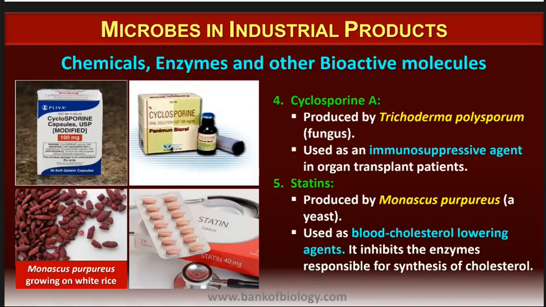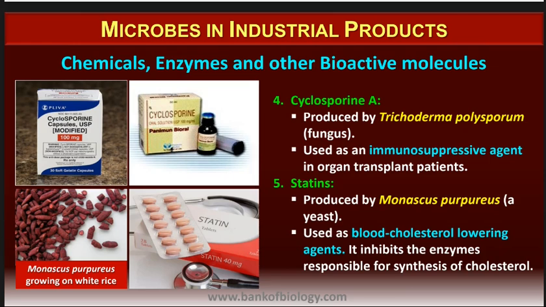Next, we have a few bioactive molecules like cyclosporine A. Cyclosporine A, what is its use? It is produced by Trichoderma polysporum. So that is a fungus, and it is an immunosuppressive agent which is basically used during transplantation of organs in patients. So the immunosuppressive drugs are given so that there is no immune rejection that takes place during the organ transplant.